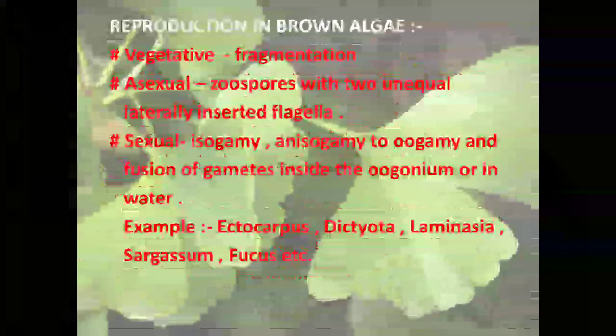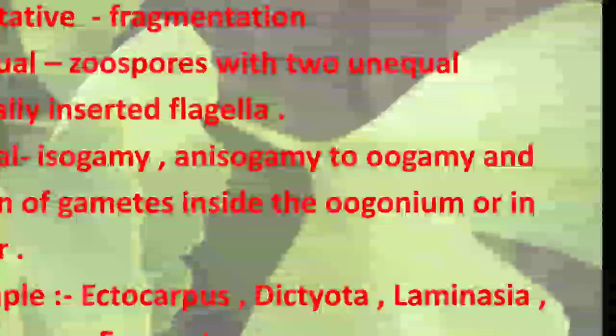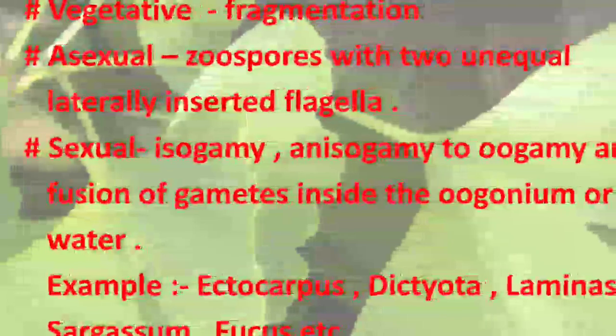Come to the reproduction in the brown algae. All three types of reproduction are found here. One is vegetative reproduction by means of fragmentation, the breaking down of the filaments. Asexual reproduction is by zoospores with two unequal, laterally inserted flagella.